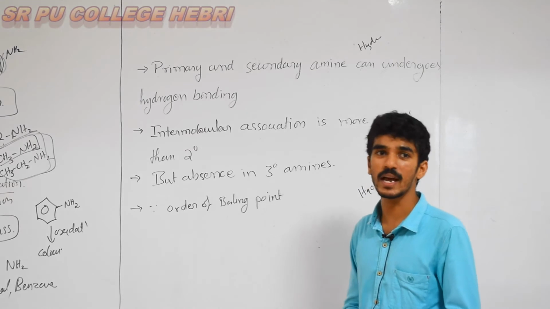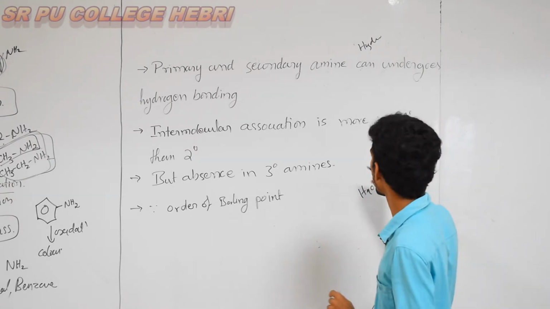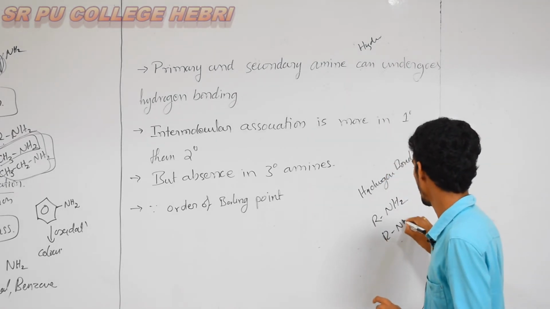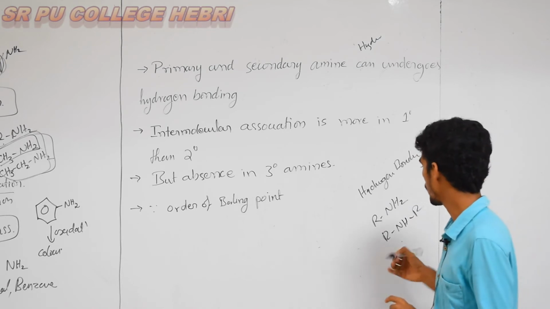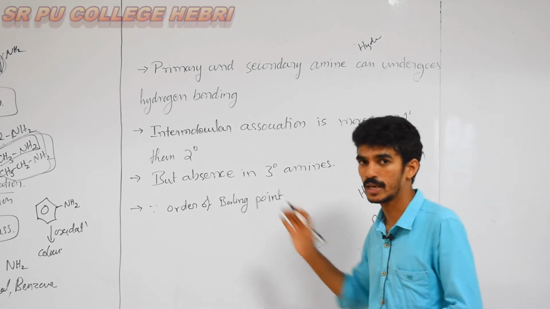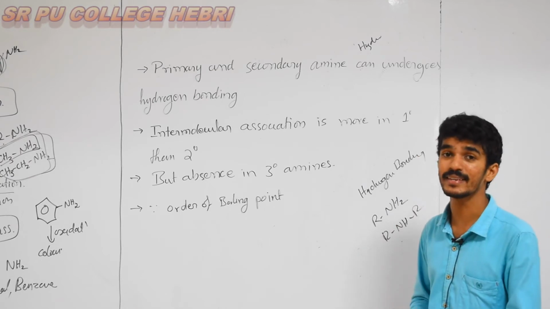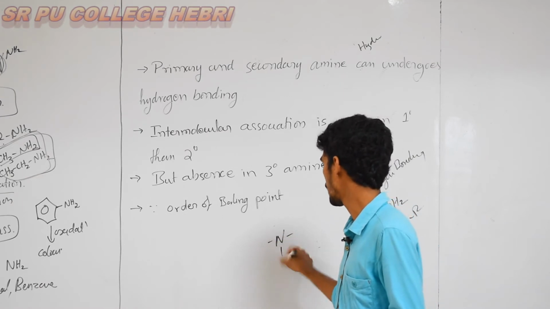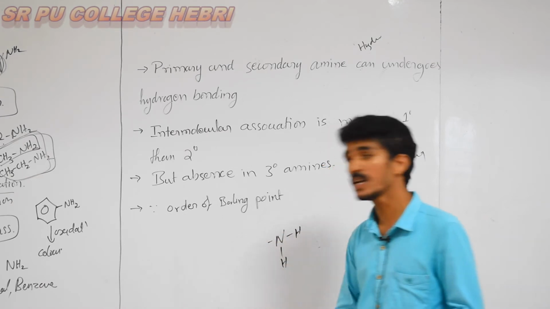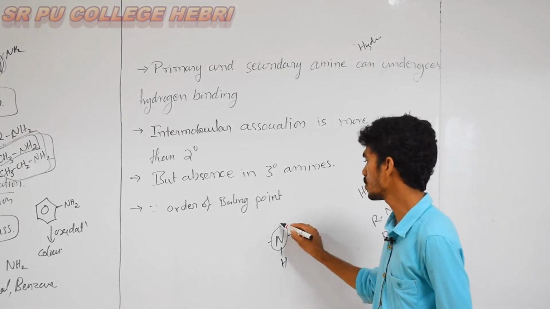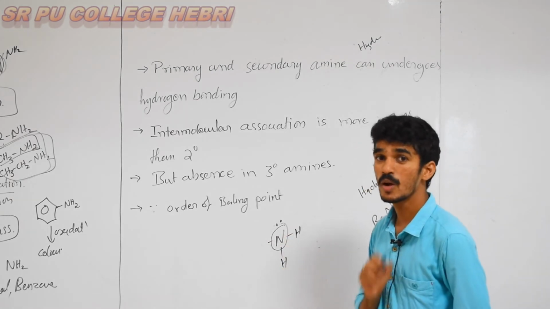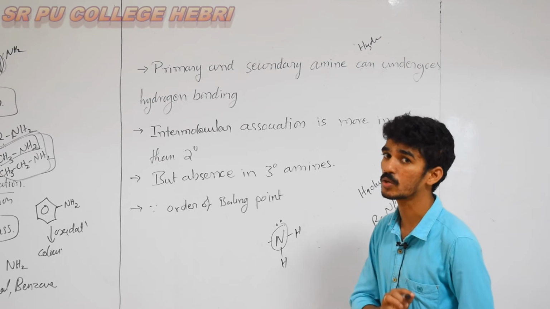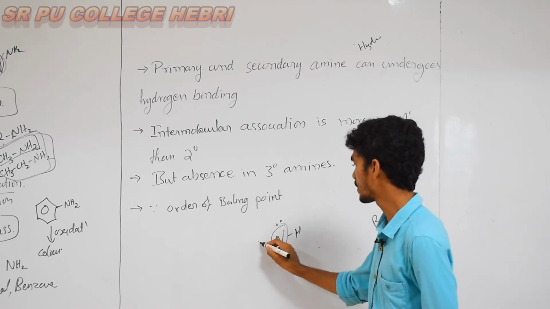Here amines are having the what? Hydrogens, right? You can take amines: primary amine, RNH2, is a primary amine, and RNHR is a secondary amine, and tertiary is also present. We will talk about that later. Here, primary amine and secondary amine. Consider only primary and secondary amine. Both amines are having hydrogen. Here nitrogen is more electronegative. Hydrogen is less electronegative, or you can say more electropositive. So I will take one example, RNH2.